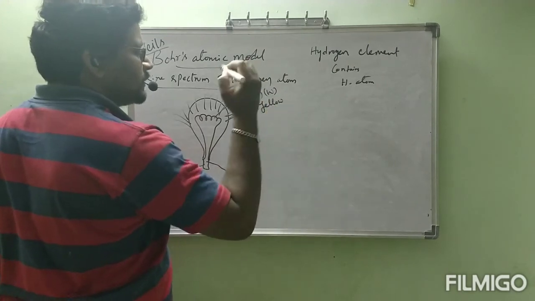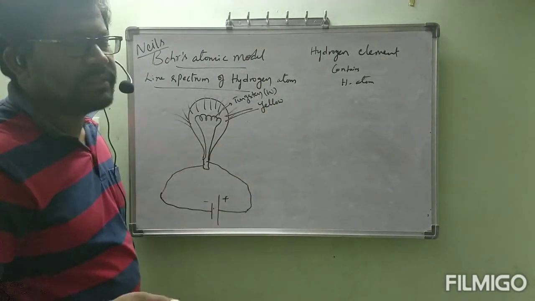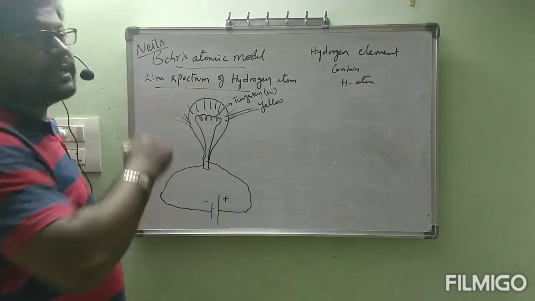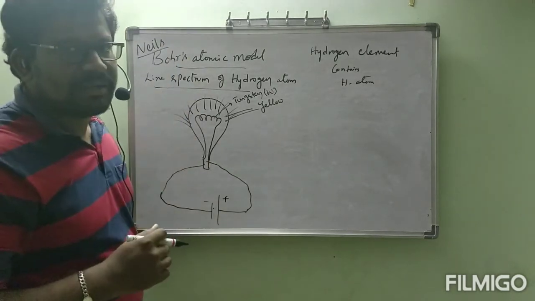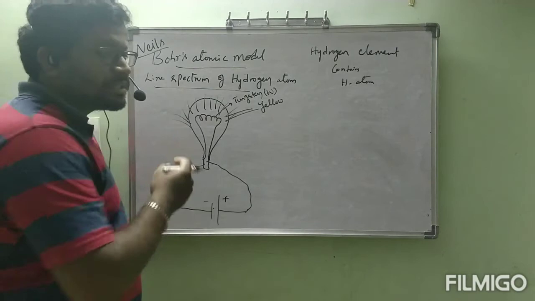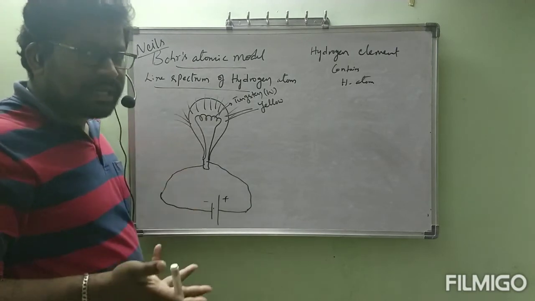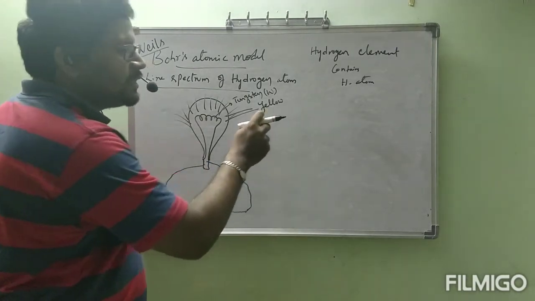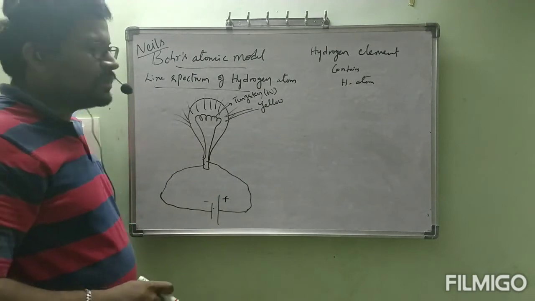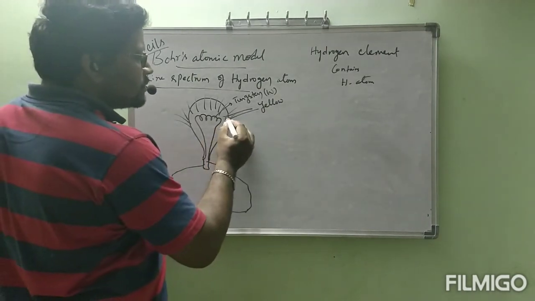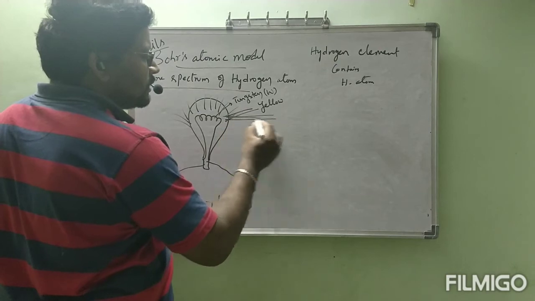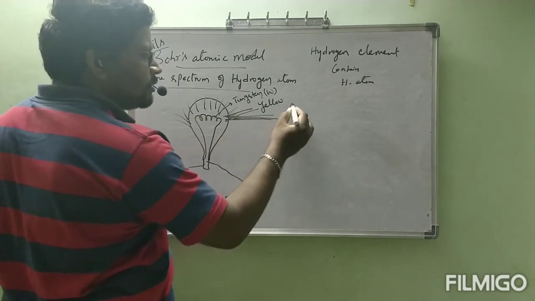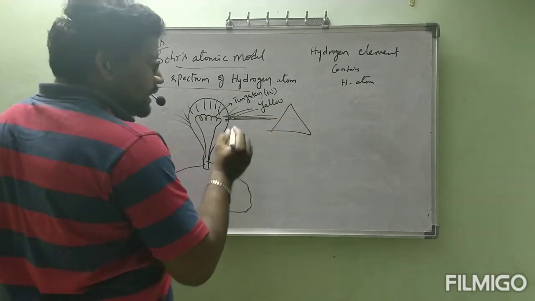Yellow color, not like sunlight or a tube light, which is white. But this tungsten emits light in yellow color.